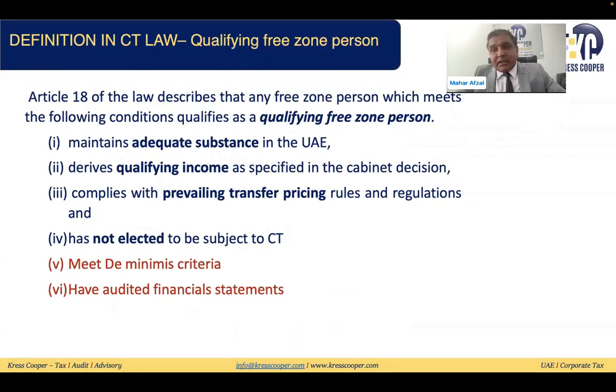So we'll discuss all these concepts, 6 concepts, one by one. Some of these we will discuss in the current lecture, in the same webinar that we're discussing right now, and rest of the items we'll discuss in our future webinars. Out of these 6, we will discuss maintain adequate substance in the UAE in this lecture, qualifying income in this lecture, prevailing transfer pricing rules and regulations. We will have full-fledged 6 webinars on the transfer pricing rules and regulations. Then de minimis criteria we will discuss in this webinar as well.